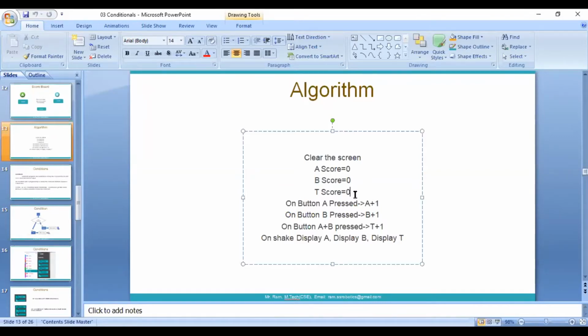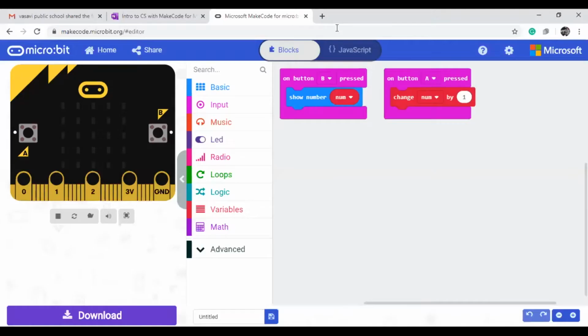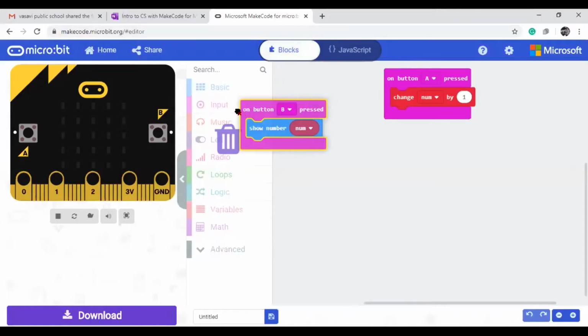At present, what is our target? When I press the A button, I need to increment the A value. When I press the B button, I need to increment the B value. If I press both buttons, I need to increment the T value, that means the tie value. And when I shake it, it will display the A value, B value, and T value. So how can I do it? I will explain this program in the blocks.